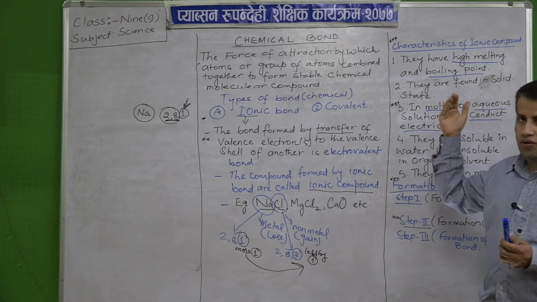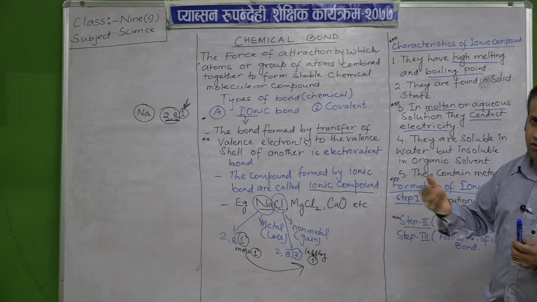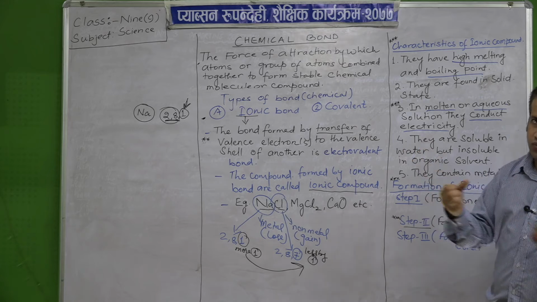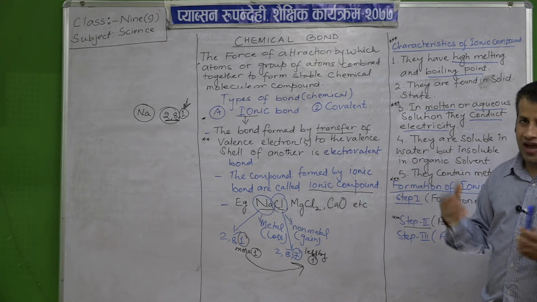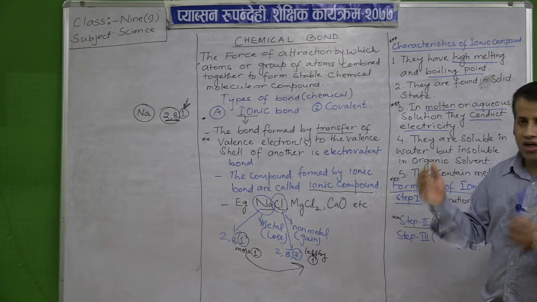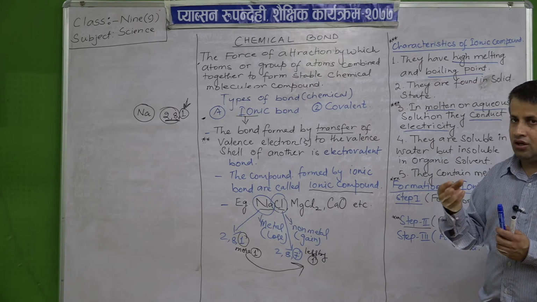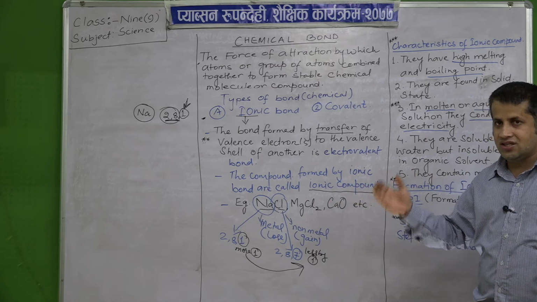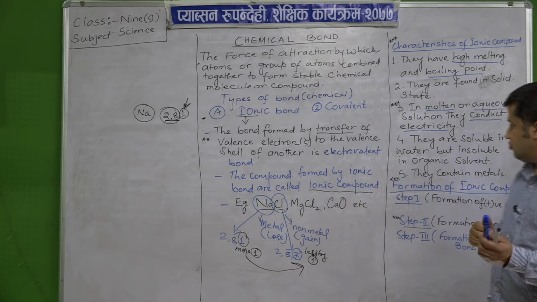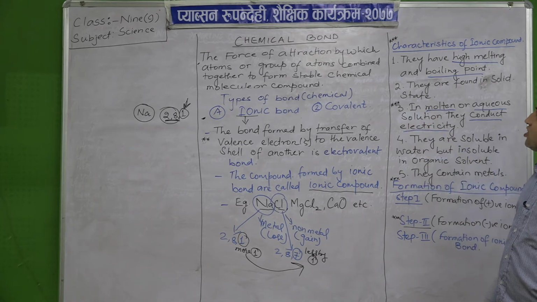When we mix with water, water is a polar covalent compound, so it will break the force between the ionic compound and help conduct electricity, as the elements by which they are formed are dissociated into ions and are able to carry the charge. Okay. So this is the third characteristic of the ionic compound.